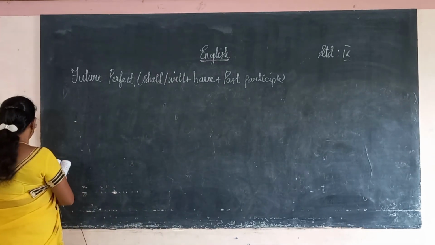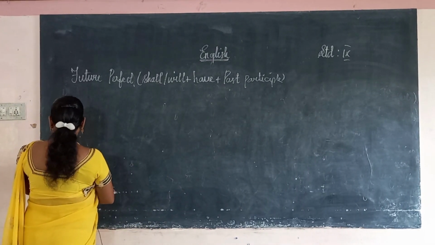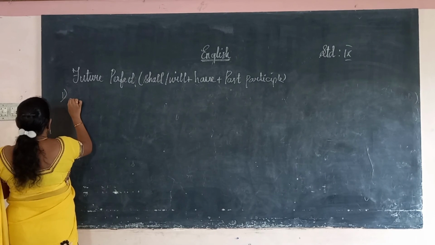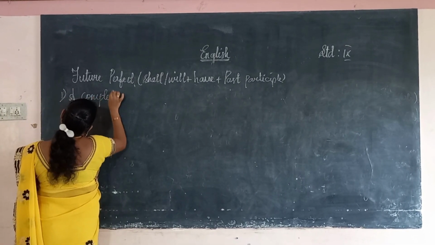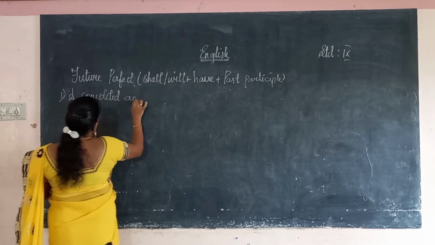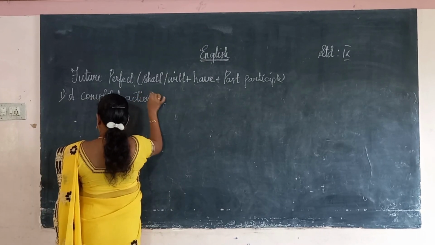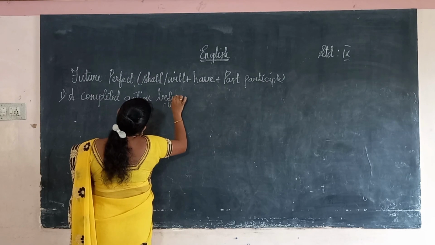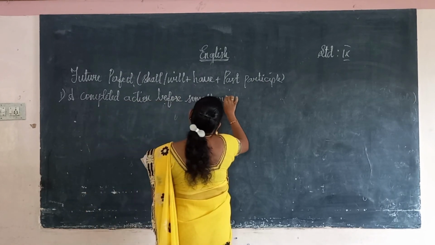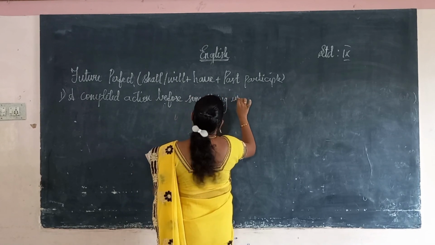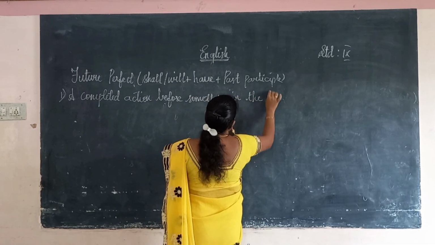In the first, a completed action, it is finished, before something in the future.